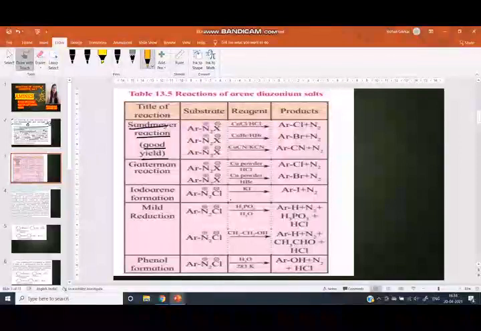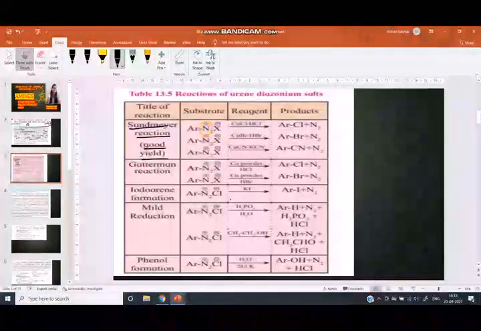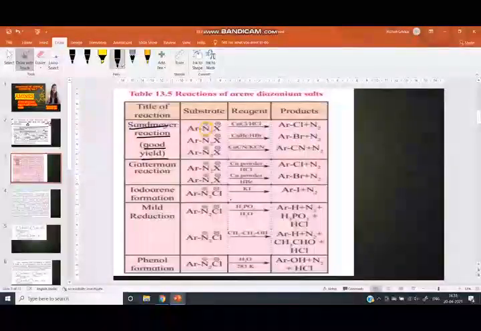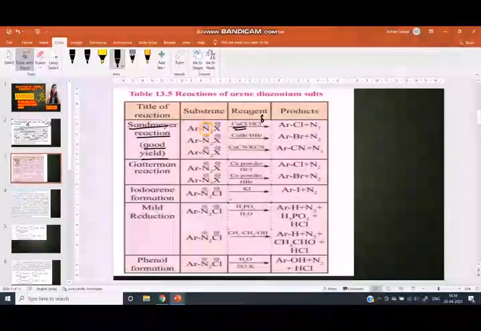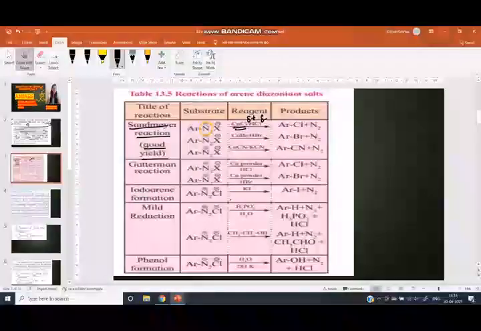The simplest trick is that it is a nucleophilic substitution reaction. Nucleophile means electron rich species. Here, from the acid, with CuCl as a catalyst, the charge on chlorine is negative and the charge on hydrogen is positive. The charge on nitrogen is positive and the charge on X is negative.